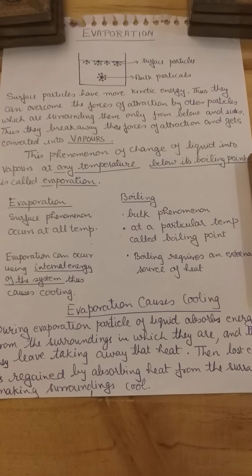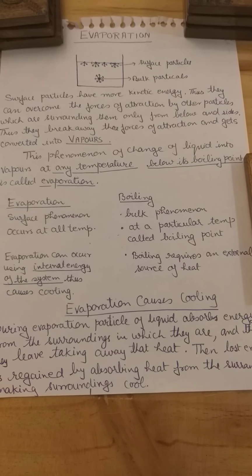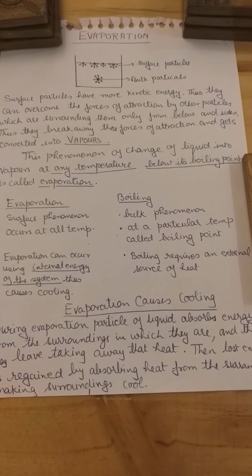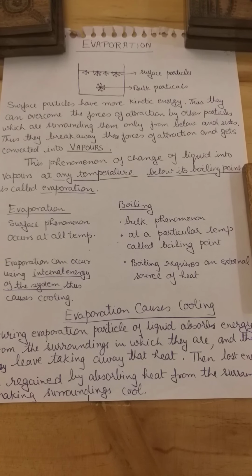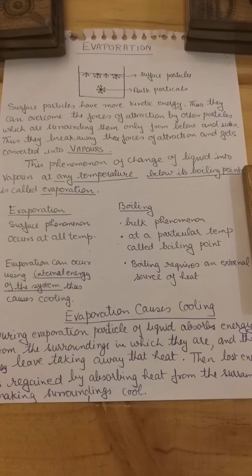Now the hot air passes through the cooling pads. The pads have got water. Water takes up heat from the air to evaporate, and it gets evaporated. When it takes up heat from the air, the heat energy of the remaining air decreases, so it gets cooled down.